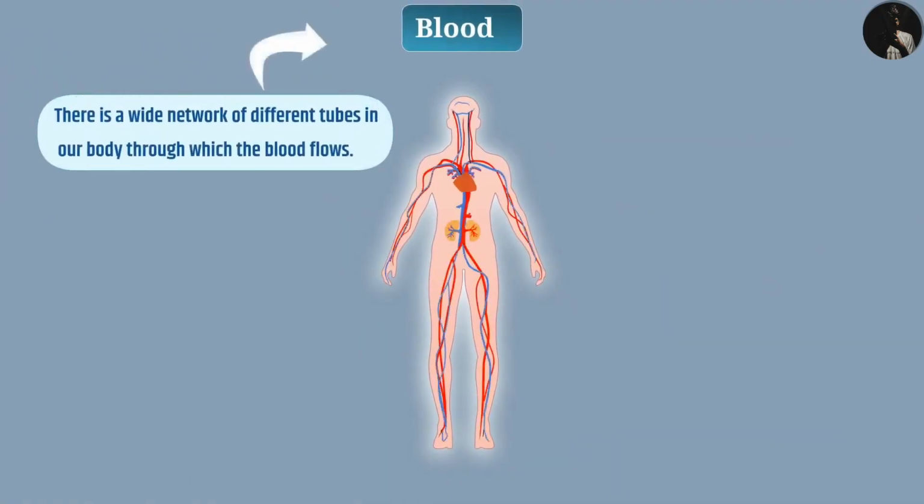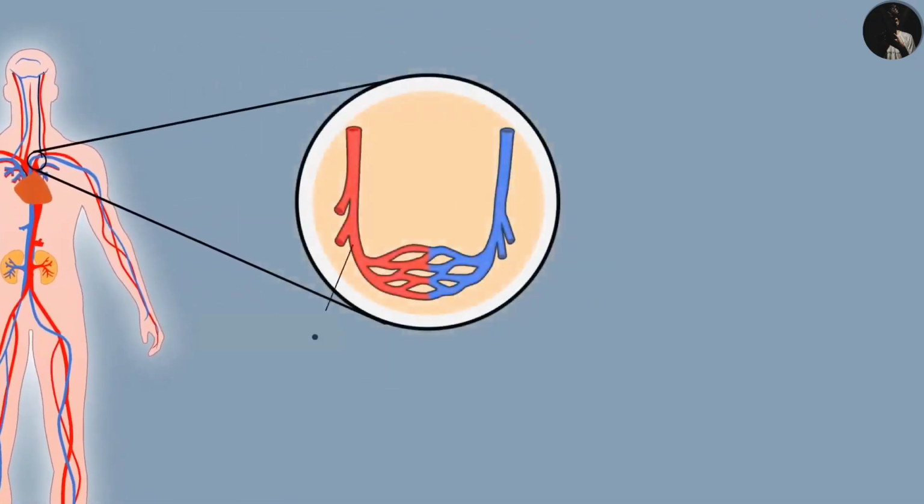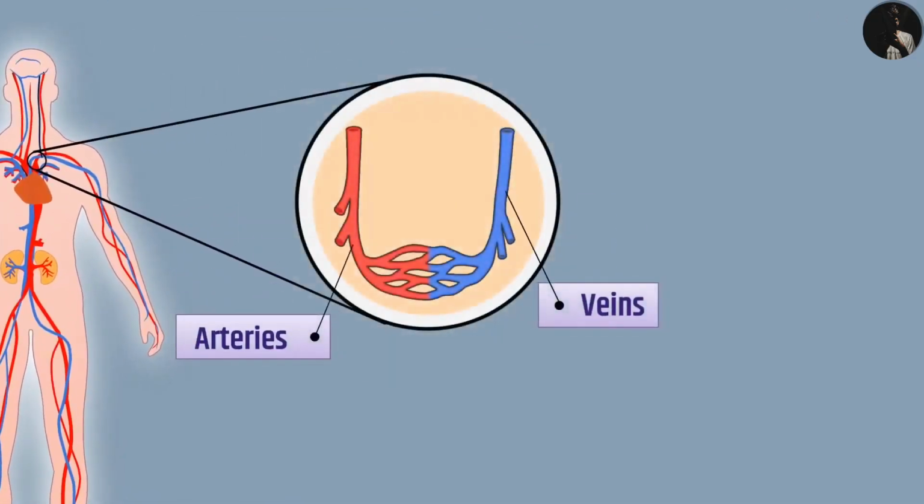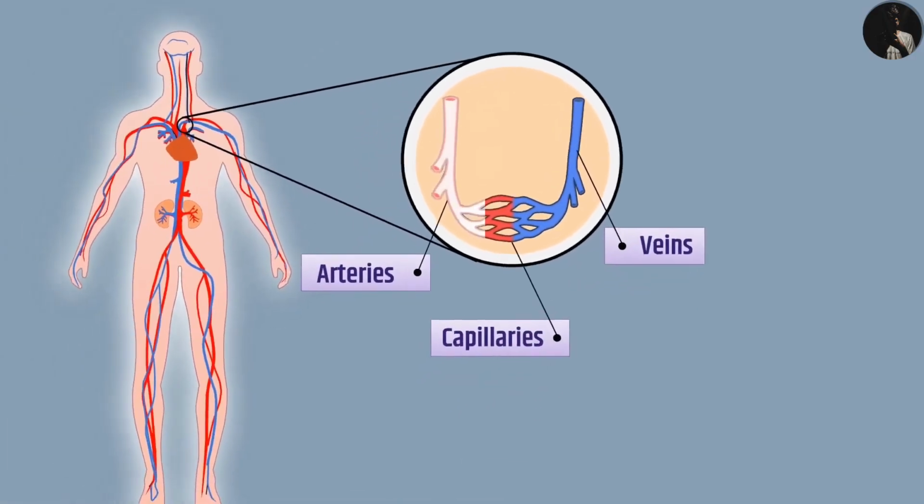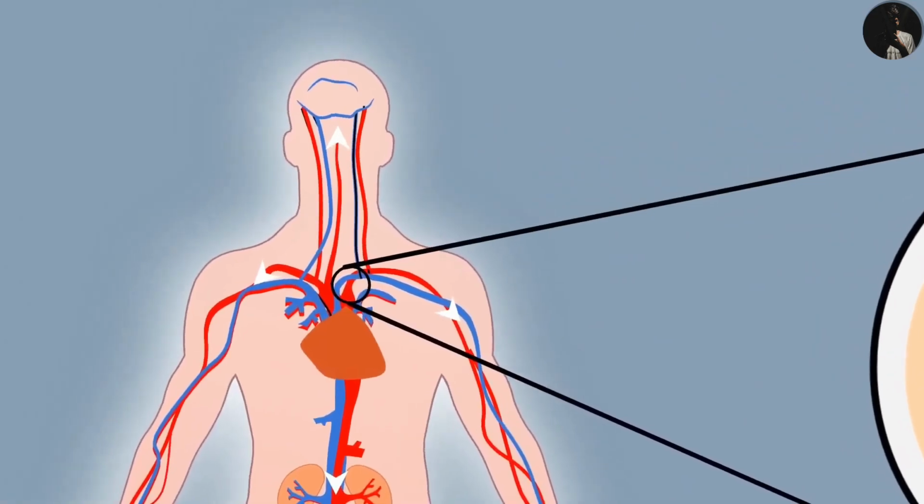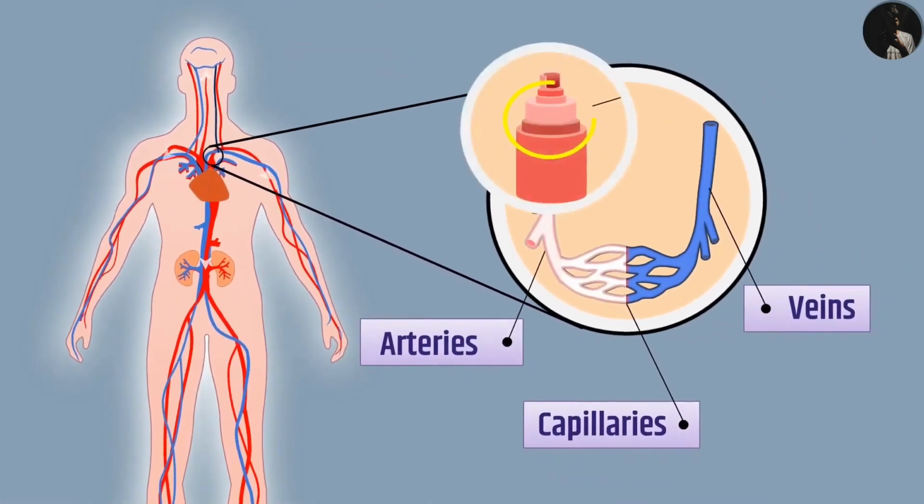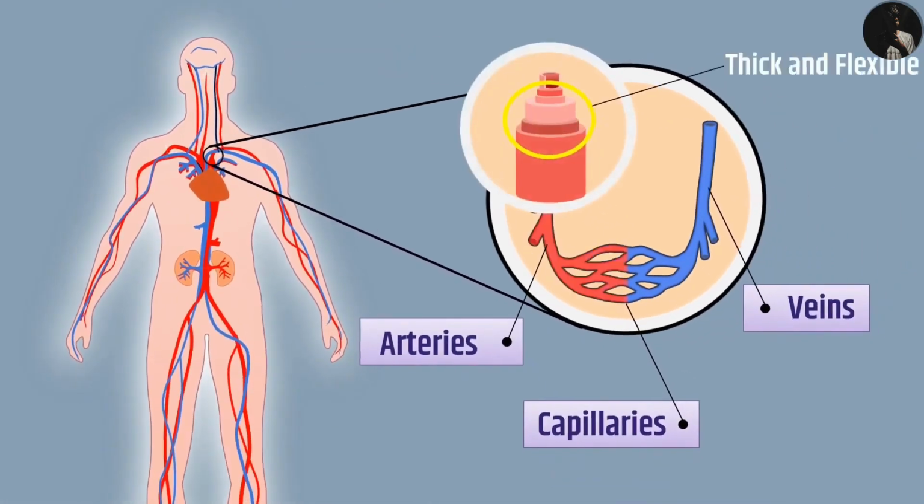We call them blood vessels. There are three types of blood vessels: arteries, veins, and capillaries. Arteries carry oxygenated blood from the heart to various parts of the body. Since the heart pumps the blood into arteries, blood flows in the arteries with high pressure. The walls of the arteries are thick and flexible so that they can bear high pressure.